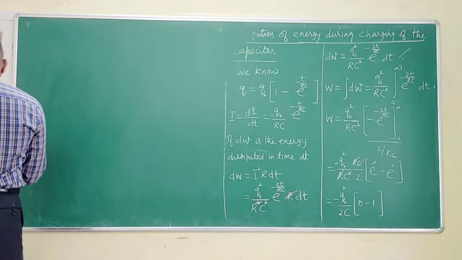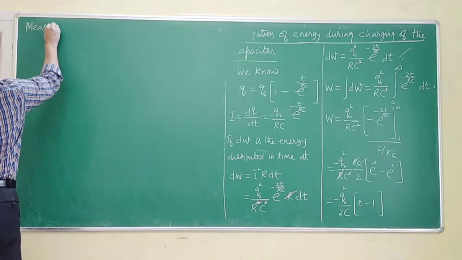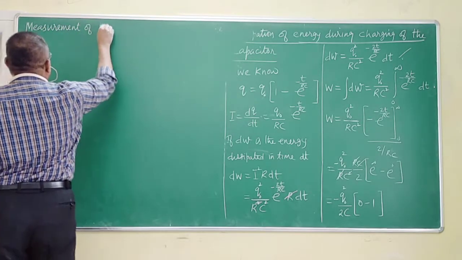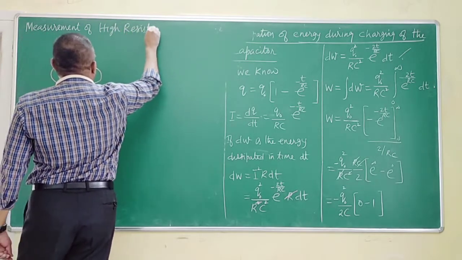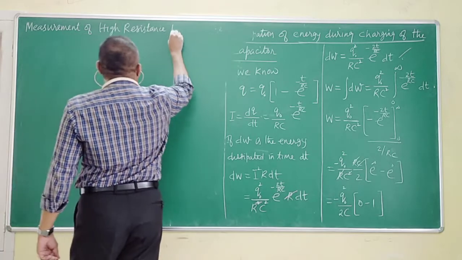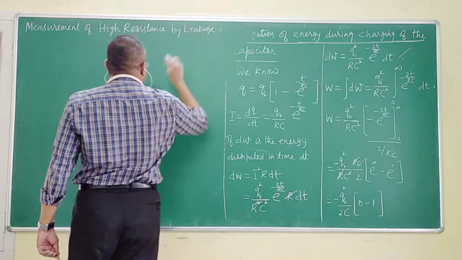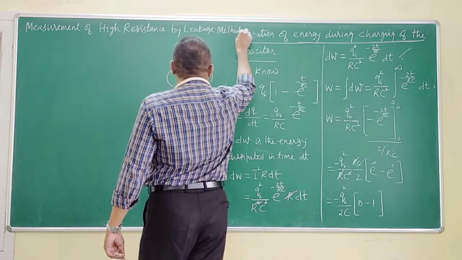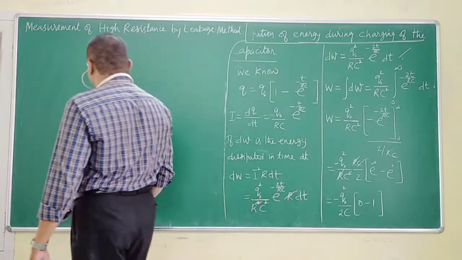Which is measurement of high resistance by leakage method. Let us try to see what exactly it is.